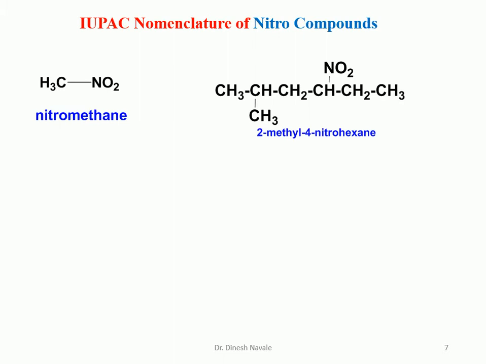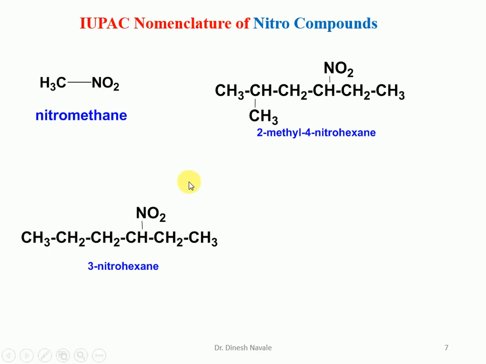The numbering can start either from the left hand side or the right hand side. But if we give the numbering from this side, the alkane is the main thing, so we have to give the numbering for the substituent from this side also. It will be 1, 2, 3, 4, 5, 6. So the 4 position will be for the nitro group, and methyl will be at 2. So the IUPAC nomenclature will be 2-methyl-4-nitrohexane.